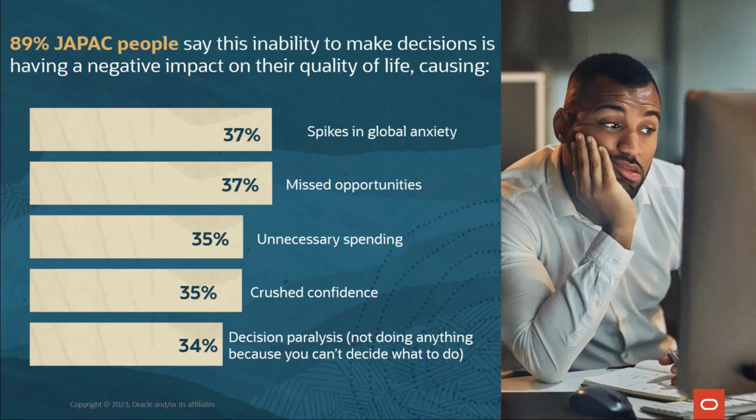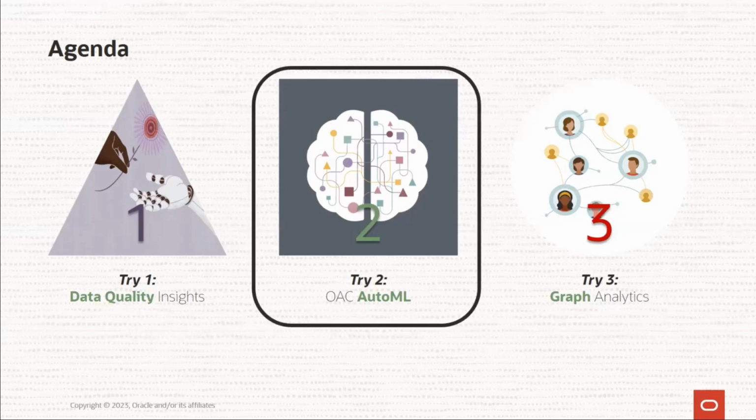So what it essentially says is that you would need a data platform, a decision support system to be able to address day-to-day decision making, right? And that is what we are trying to address in today's session. Moving on. So we are now going into the second try, which is OAC AutoML.